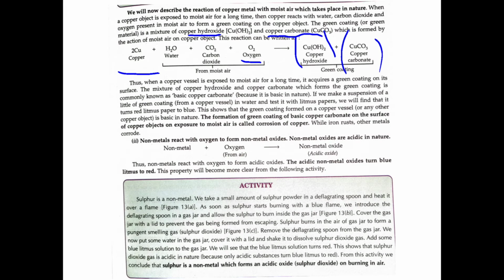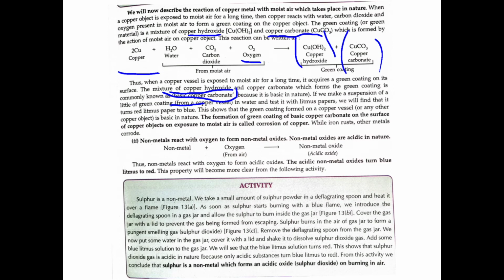Thus when a copper vessel is exposed to moisture for a long time, it acquires a green coating on its surface. The mixture of copper hydroxide and copper carbonate which forms the green coating is known as basic copper carbonate. So if we make a suspension of a little green coating from a copper vessel in water and test it with litmus paper, we will obtain that the red litmus paper